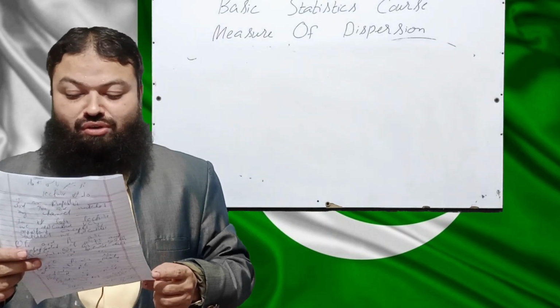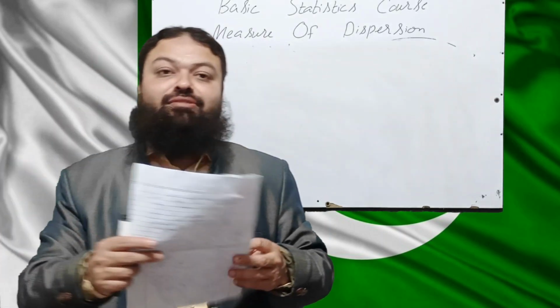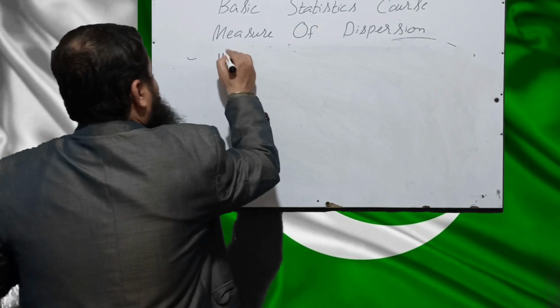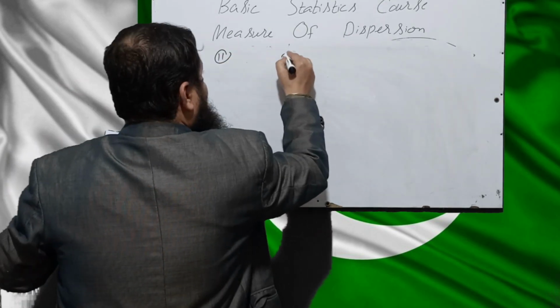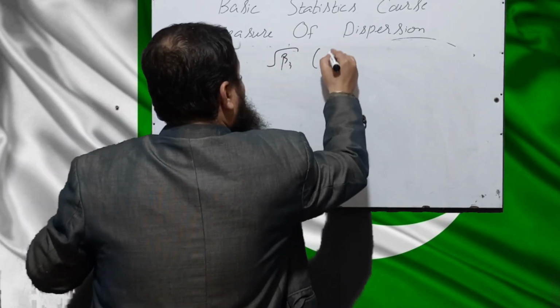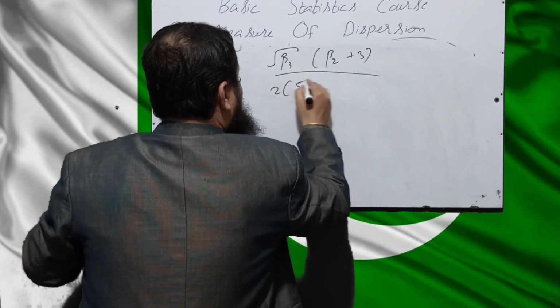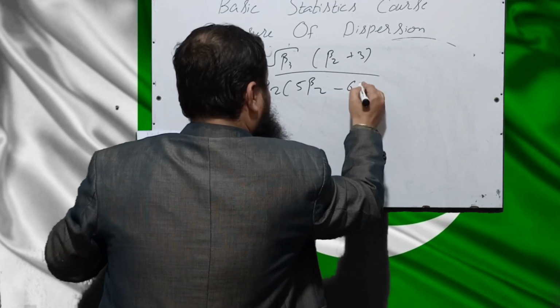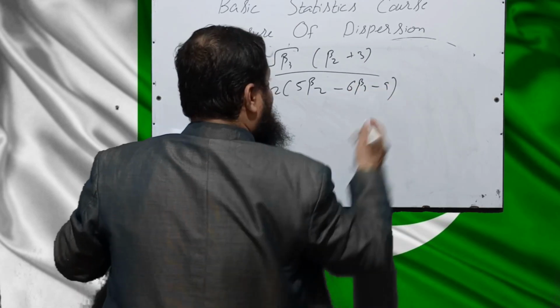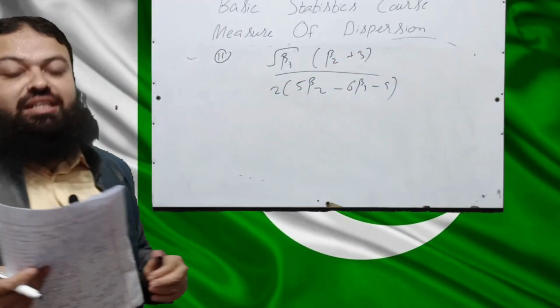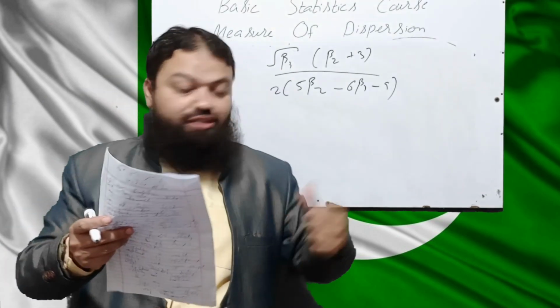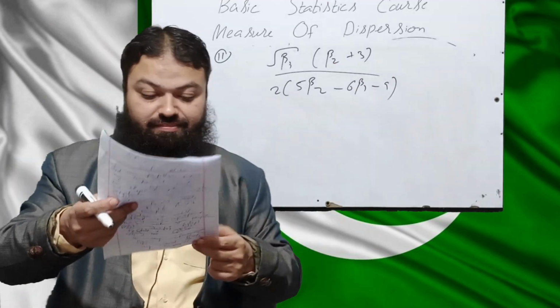Question number 11. Coefficient of skewness in terms of beta 1 is a very important one. The formula is under root beta 1, beta 2 plus 3 over 2, 5 beta 2 minus 6 beta 1 minus 9. That is the answer of that question. Coefficient of skewness in terms of beta 1.